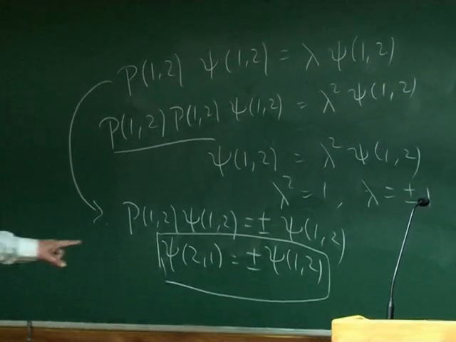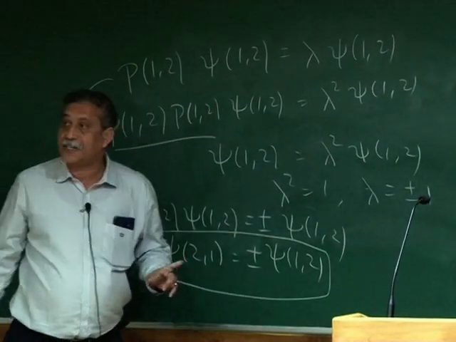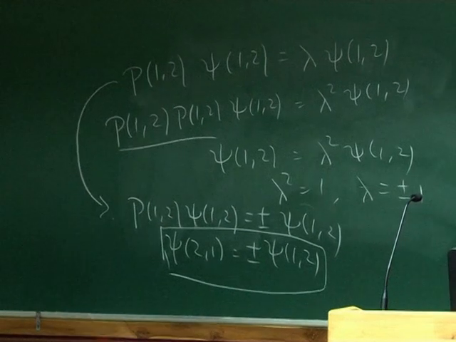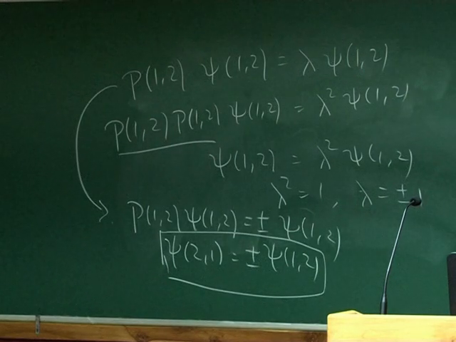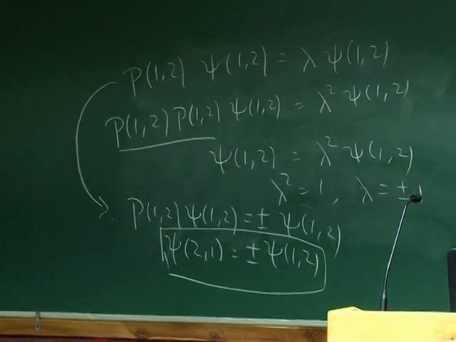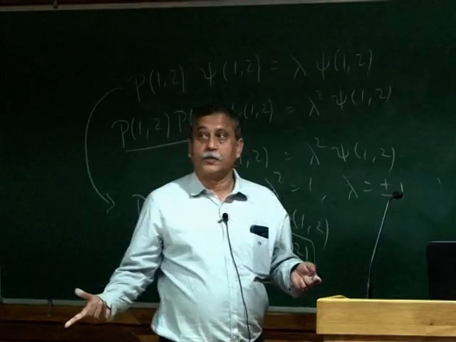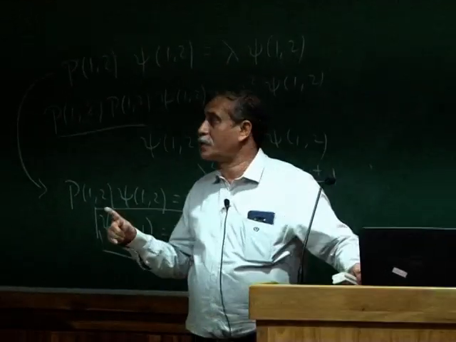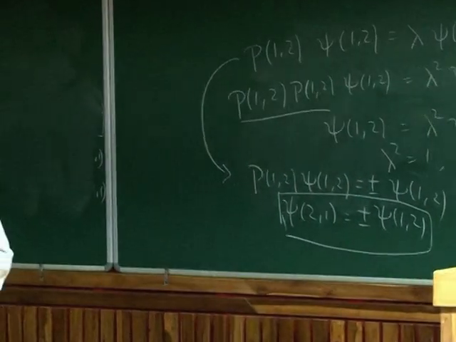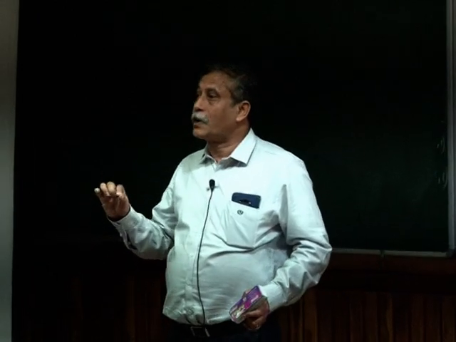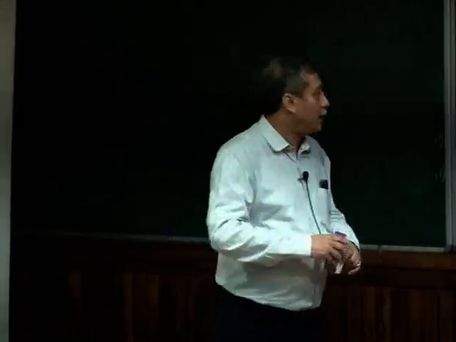If this is plus, of course you all know these are called bosonic systems. And for the minus, these are called Fermi systems. So the electrons follow minus, and this is why the antisymmetry comes in. So once the antisymmetry comes in, the Pauli principle follows. So I always say the Pauli exclusion principle is not more fundamental than the antisymmetry. The fundamental principle is antisymmetry. The Pauli exclusion principle is a corollary to that, and I will show you that very soon.